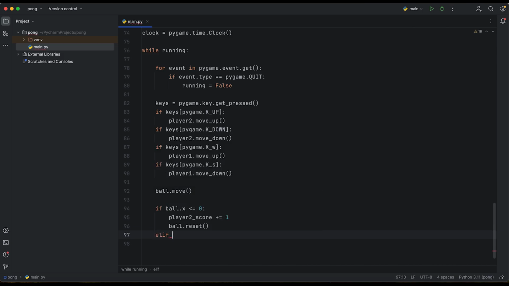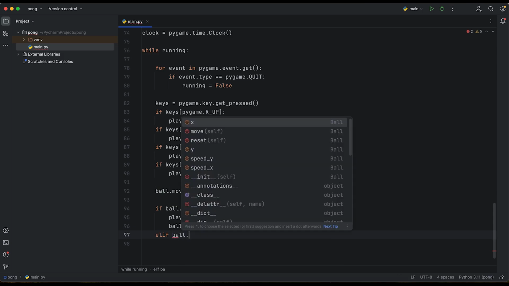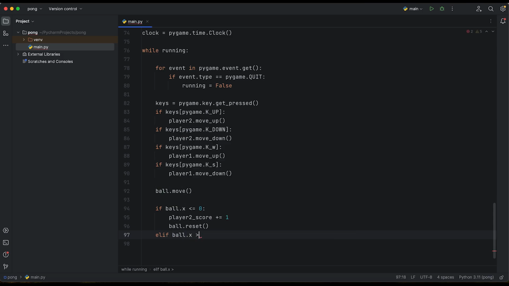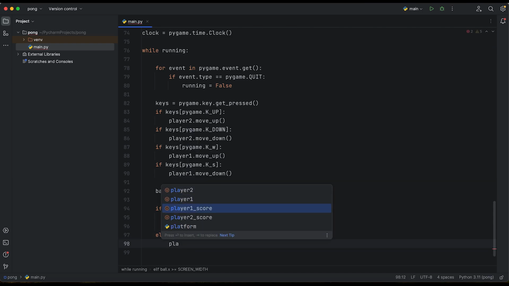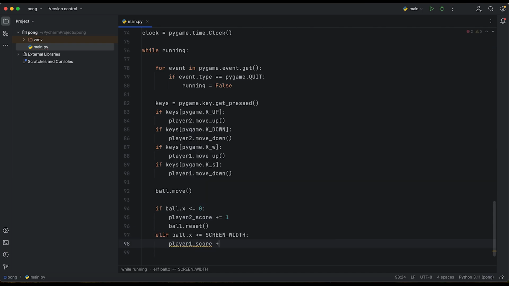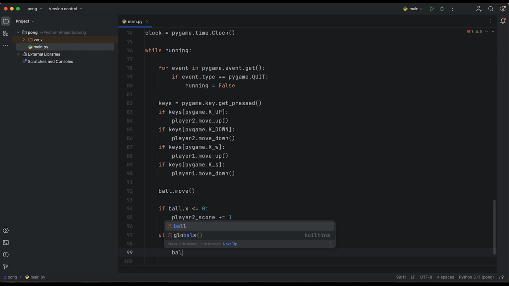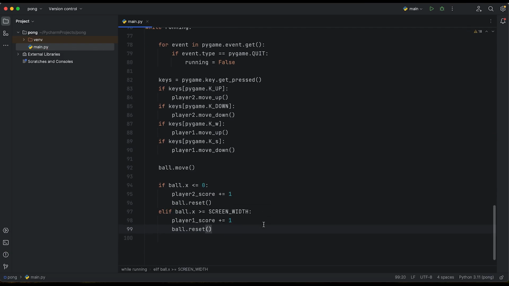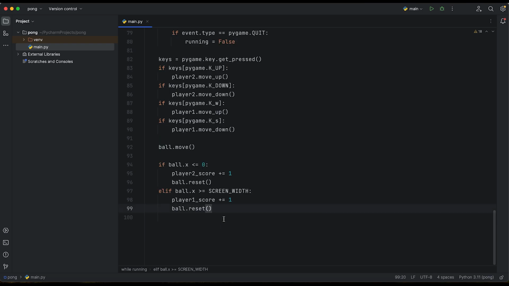Only if ball.x is larger or equal to the screen width, we are going to have the player 1 score plus equals 1. Also, we are going to reset our ball. That's the only case where the players get the score.